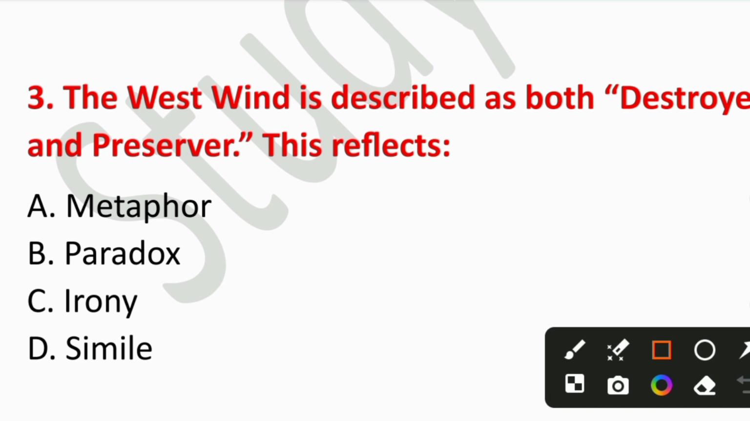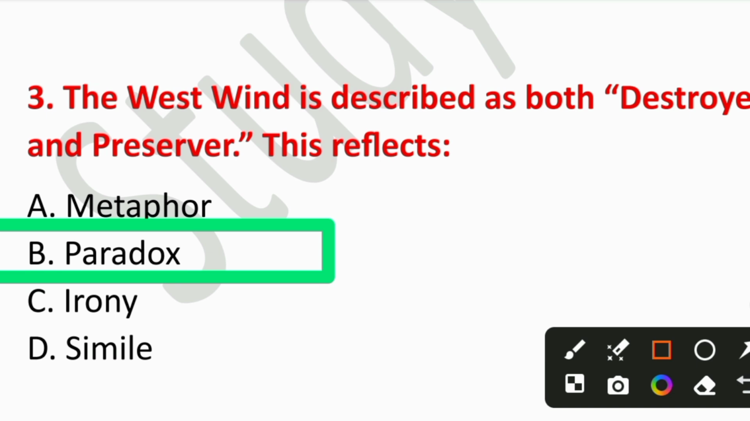Question number 3. The west wind is described as both destroyer and preserver. This reflects A. Metaphor, B. Paradox, C. Irony, or D. Simile? So the right answer is option number B. Paradox. The wind destroys dead leaves but also spreads seeds for new life.